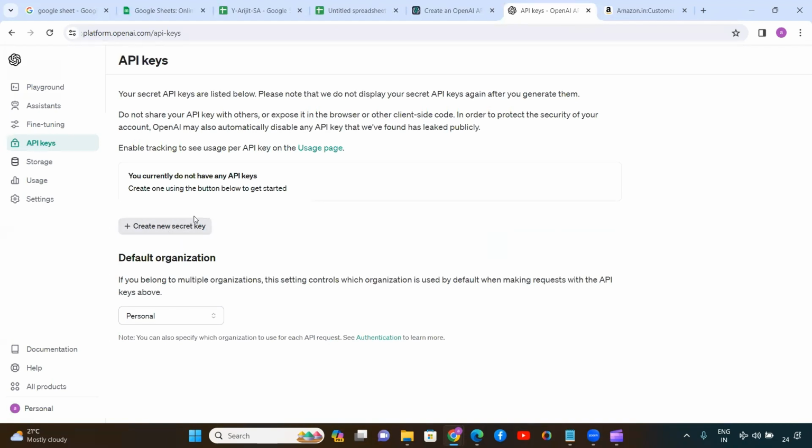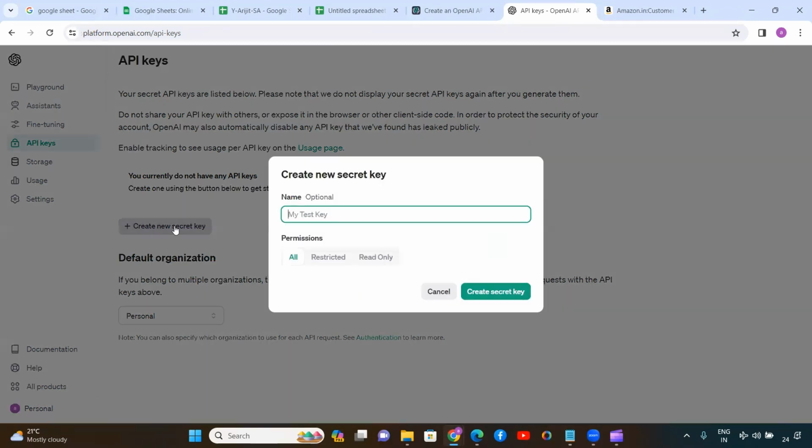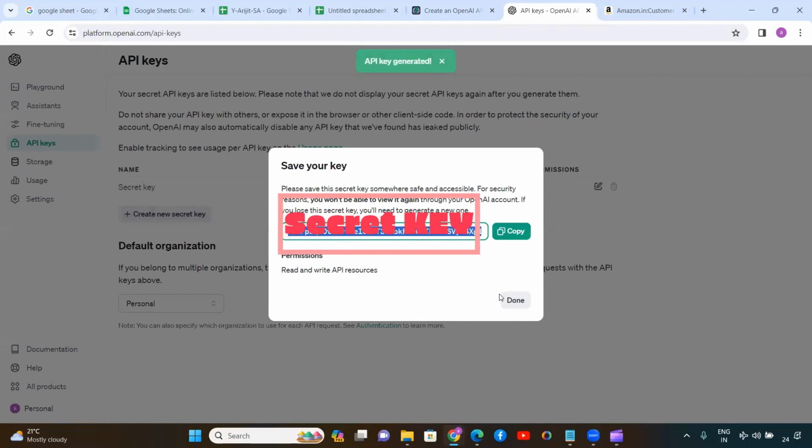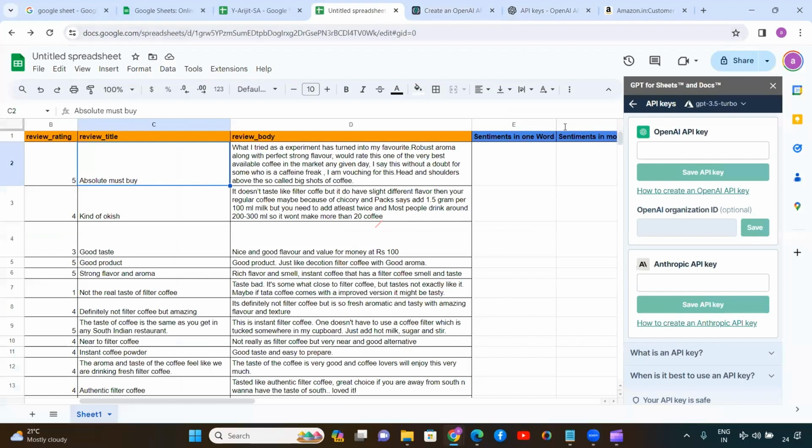Okay, so here you can see I can create a new API key by using this one. So create new secret key. Create secret key. So this is my key. I am just going to copy this one. I will go back to the Google Sheet.